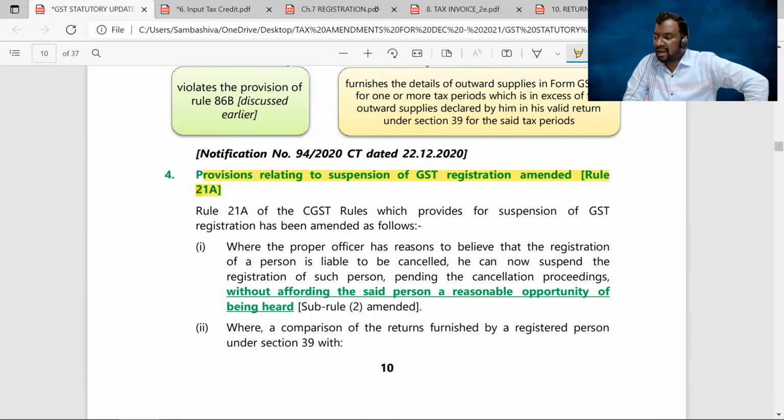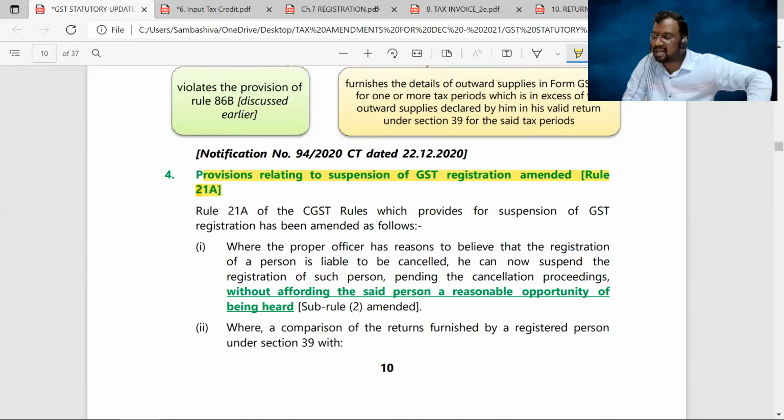If they have valid reason to believe that the registration of a person is liable for cancellation, then before cancelling the certificate of registration, they can suspend your registration first, immediately. And for the suspension of registration, they are under no obligation to offer you an opportunity of being heard.